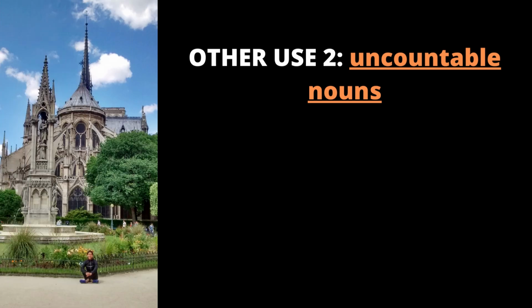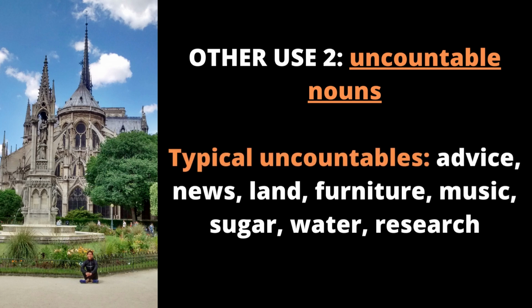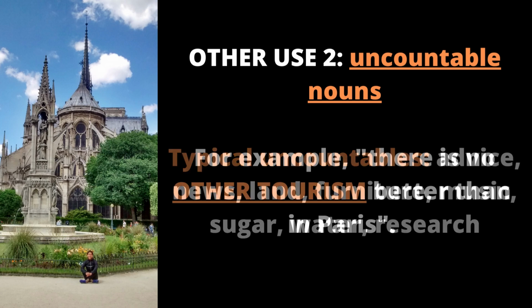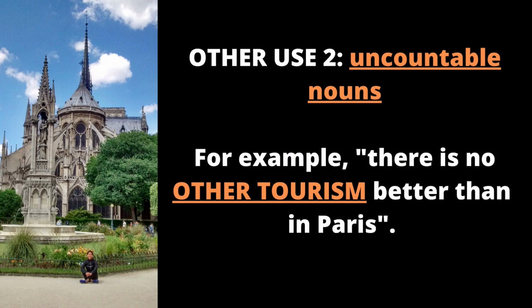So use number two. We use other with uncountable nouns. So examples of uncountable nouns include advice, news, land, furniture, music, sugar, water, research. So here you have an example. There is no other tourism better than in Paris. So tourism obviously is uncountable, so we use other.